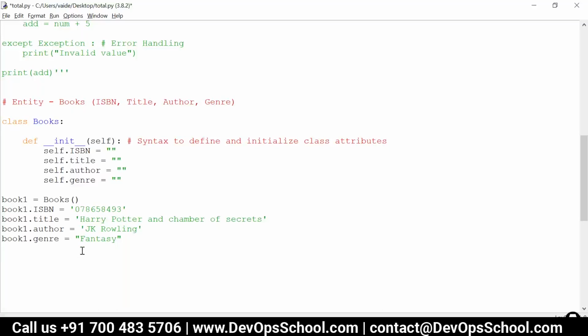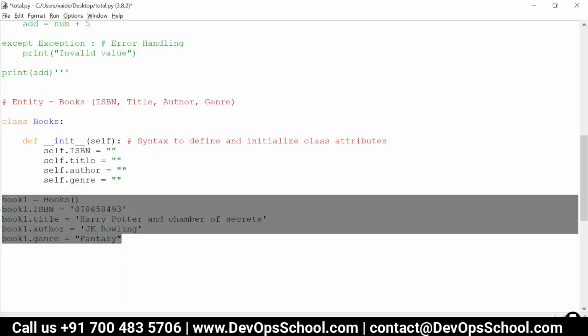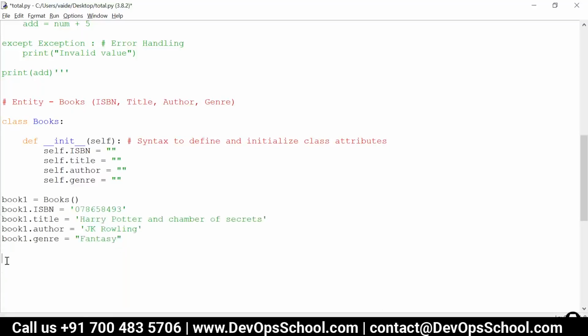Clear? Same way, we can create one more object. Let's say book2 is equal to Books. Sorry. Now book2.isbn is equal to, some values I will give you. book2.title.